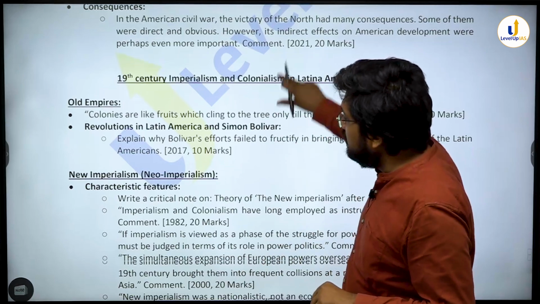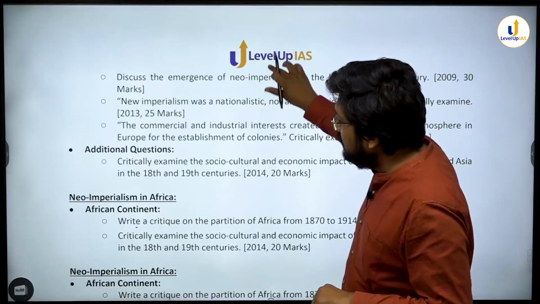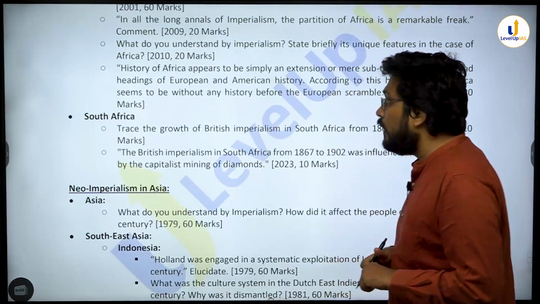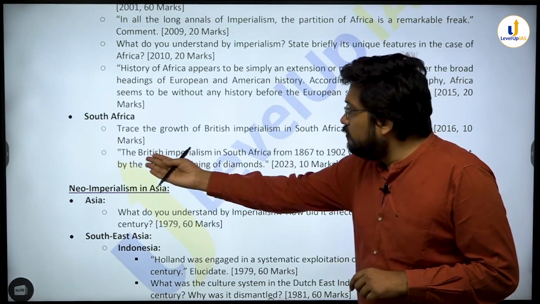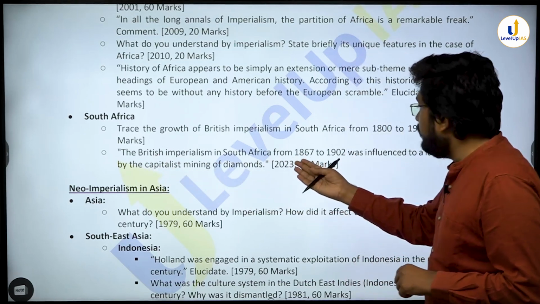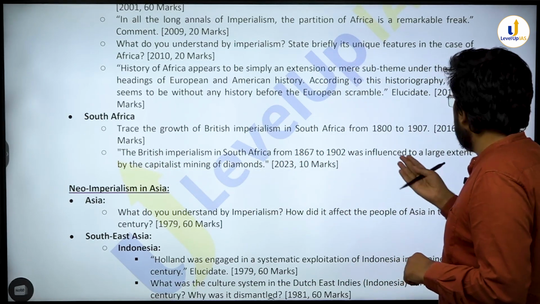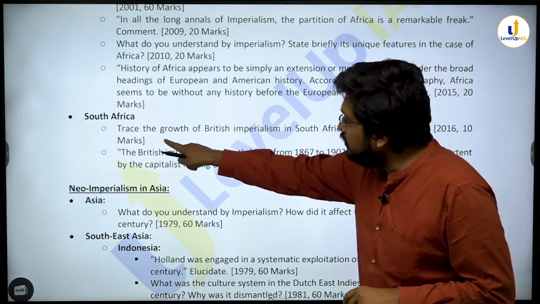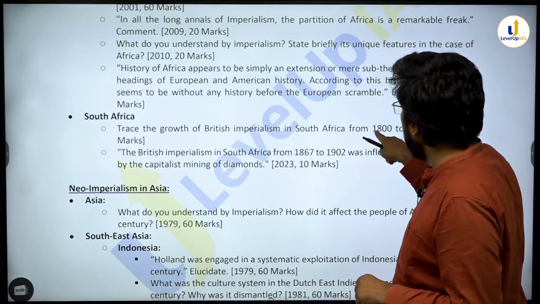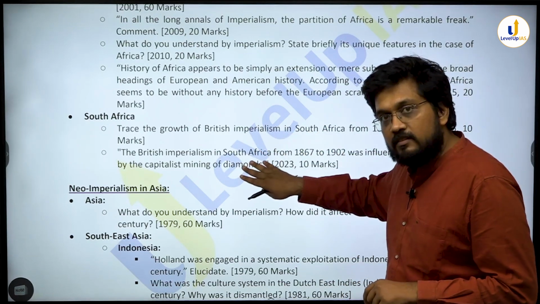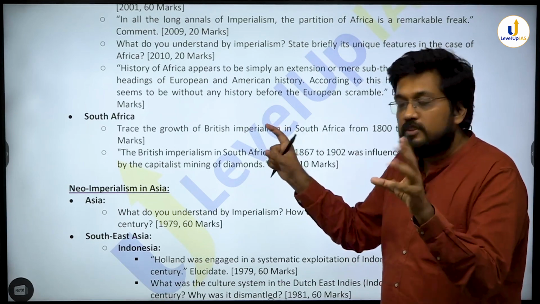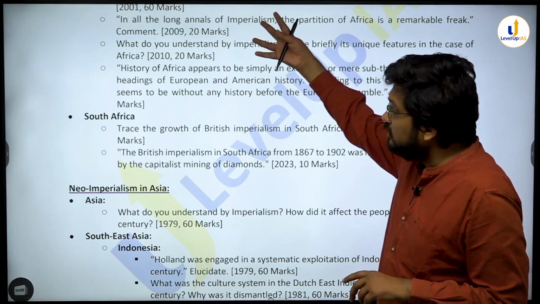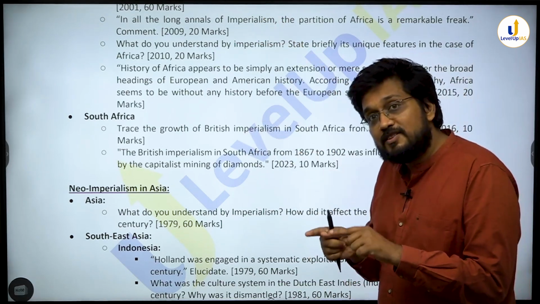Look at the countries which are covered. You have overall characteristics of neo-imperialism, but then you have African continent as such collectively with focus on South Africa twice. In last year's papers only, the British imperialism in South Africa from 1867 to 1902 was influenced to a large extent by capitalist mining of diamonds. And the first question asked, trace the growth of British imperialism in South Africa from 1800 to 1907. The second question is nothing but one phase for the longer duration question of the first question. They broke the same question and asked half the part again. So focus on African colonization and focus on South Africa's colonization separately.